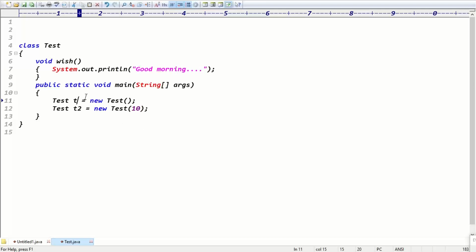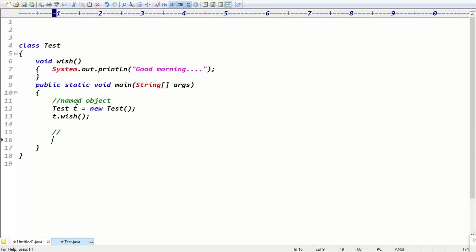So Test t equals new Test, guys. What is the name of this object here? The name of the object is t, right? Then you can call t.wish. Exactly. An object which contains a name is called the named object approach. An object with a name is called named object approach.